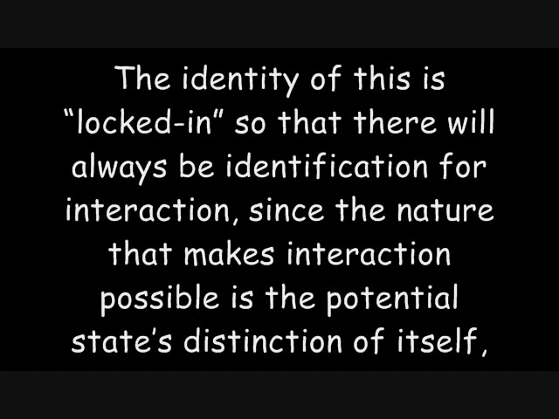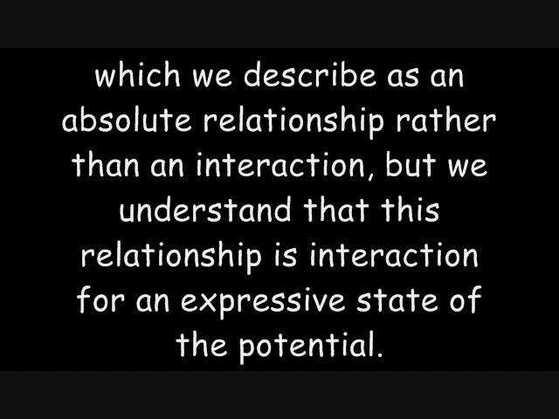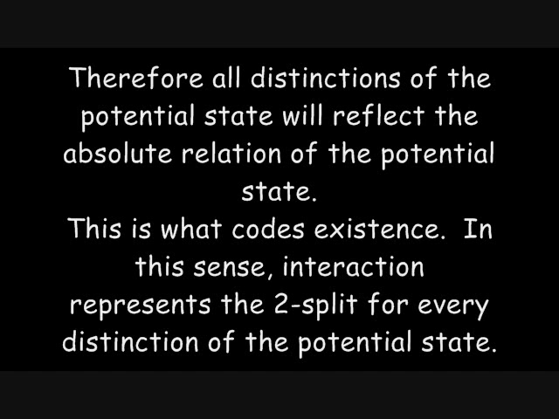The identity of this is locked in so that there will always be identification for interaction, since the nature that makes interaction possible is the potential state's distinction of itself, which we describe as an absolute relationship rather than an interaction, but we understand that this relationship is interaction for an expressive state of the potential. Therefore, all distinctions of the potential state will reflect the absolute relation of the potential state. This is what codes existence.